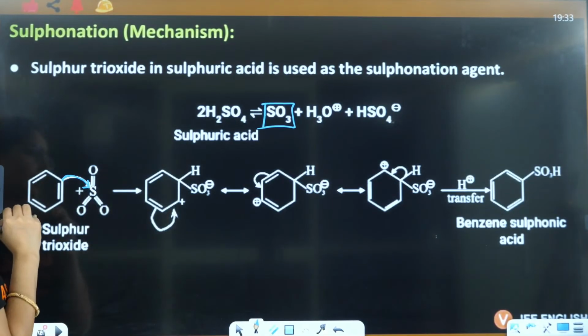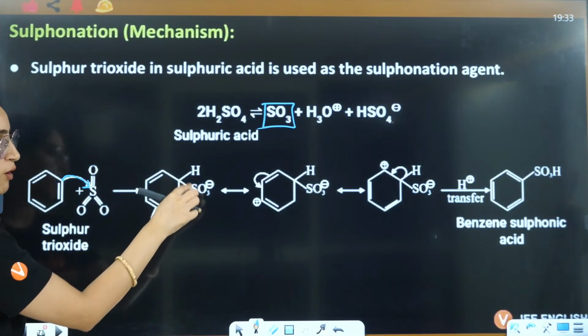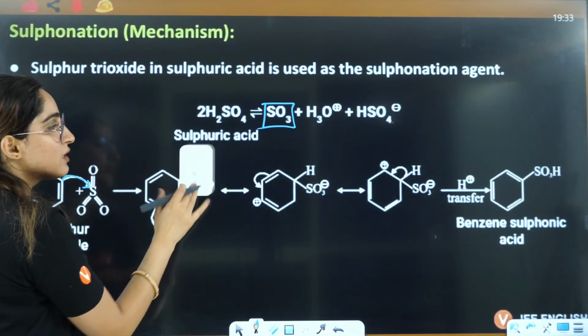Once they attack here, you will have SO3 negative, because one extra bond has formed. Now this hydrogen is internally shifted here.